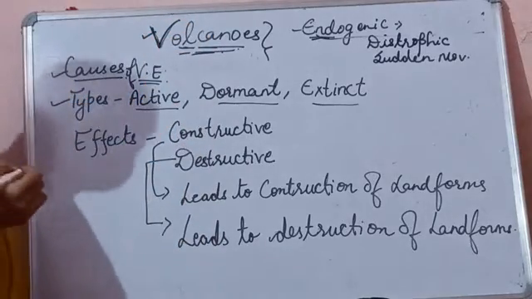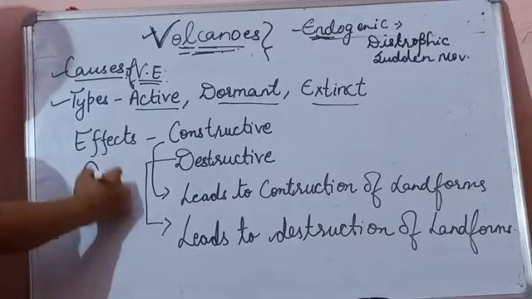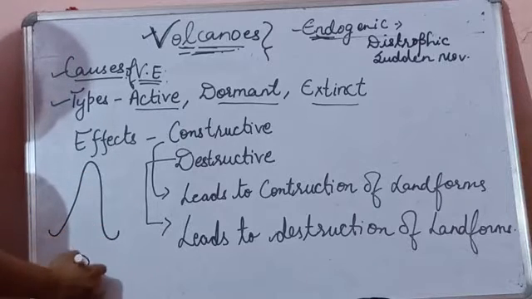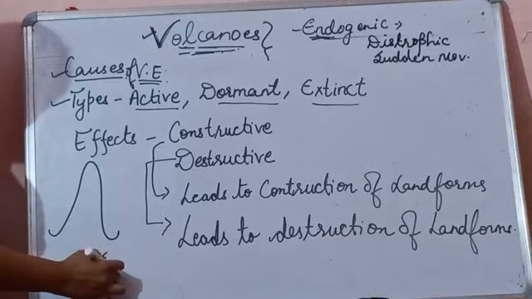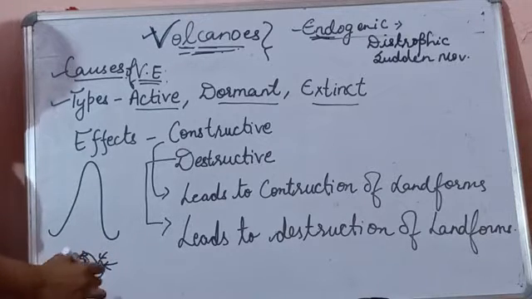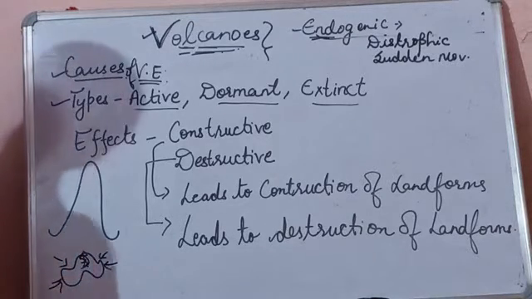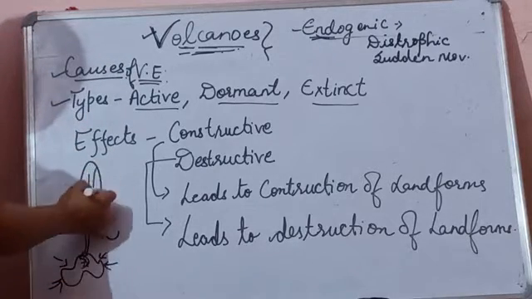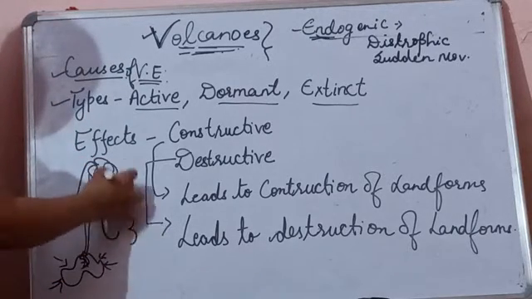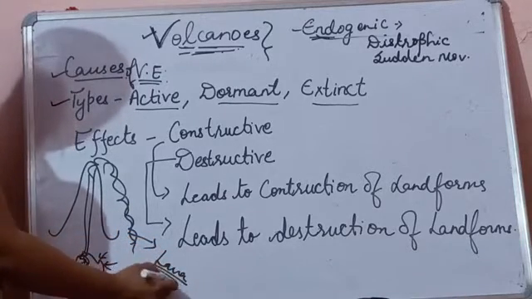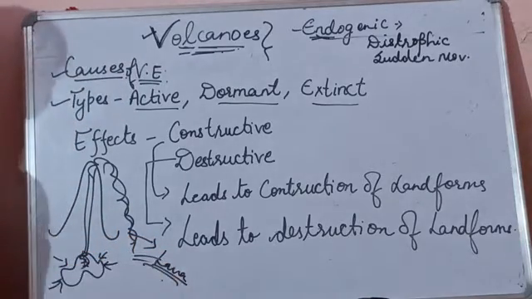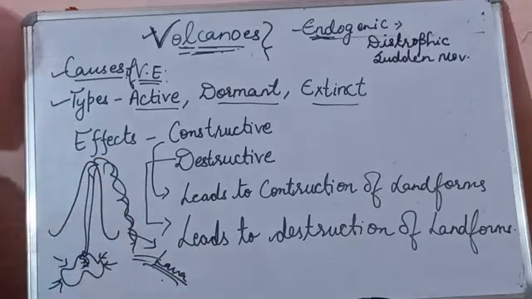Whenever the magma inside the surface of earth, with the intense heat and pressure inside the earth, comes out through the volcanic vent and erupts out in the form of lava and solidifies, it is known as volcanic eruption.